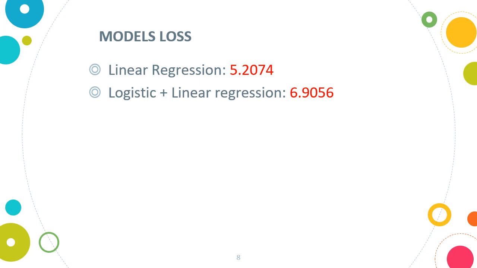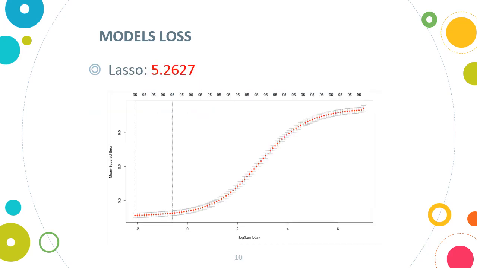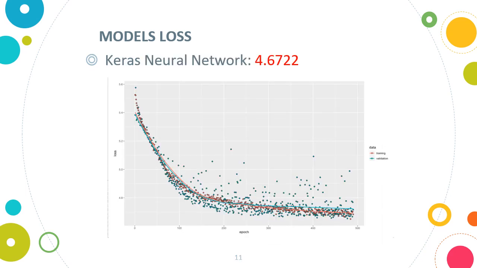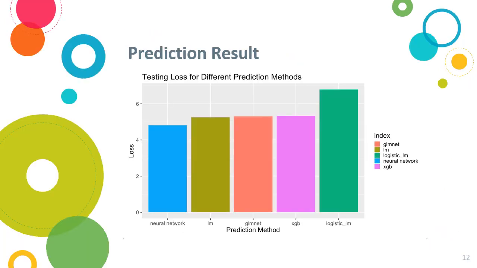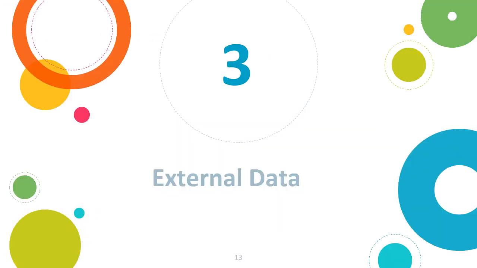Then we also do some regularization-based models like XGBoost, lasso, and neural network, which result in this loss table. You can see the neural network is the best model with a loss of 4.6. But that is not enough.